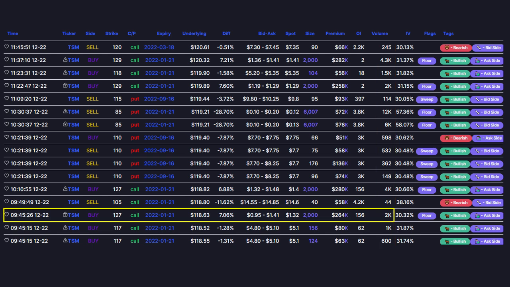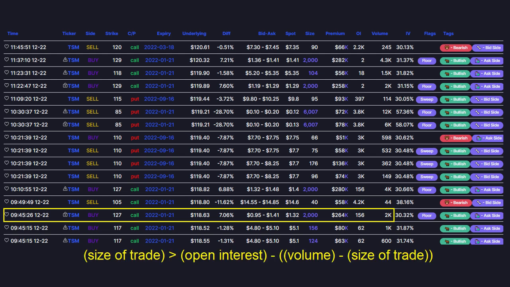Wednesday morning, we saw a trade come in on the 127 strike calls for January 21st. The trade was for 2,000 contracts against 156 total open interest and is labeled as an opening trade. Note, throughout the trading session, there will be tens of thousands of opening trades, but only trades that can be positively identified as having been opened will be labeled as such with the formula you see on your screen.